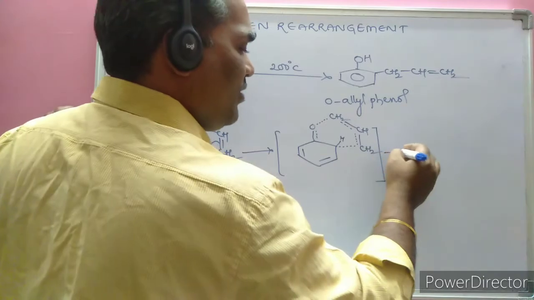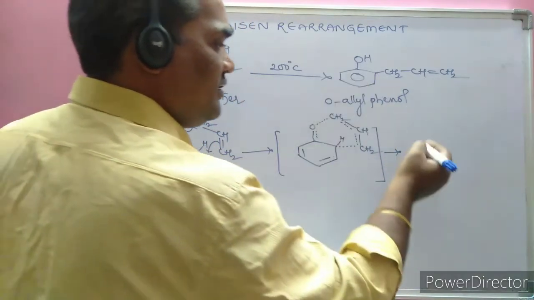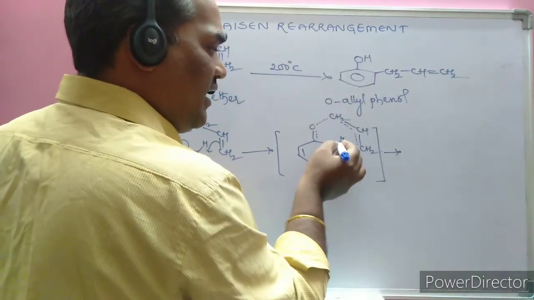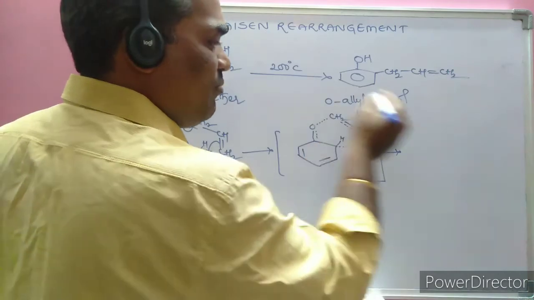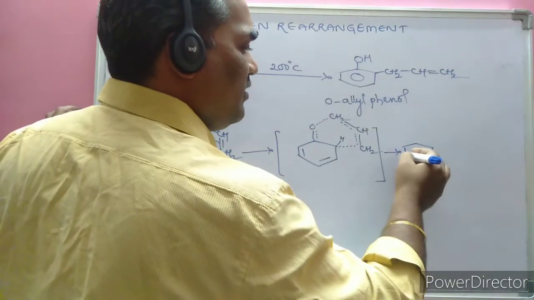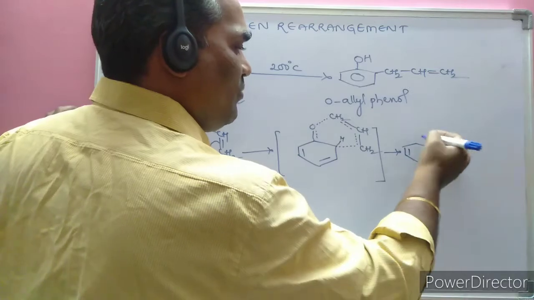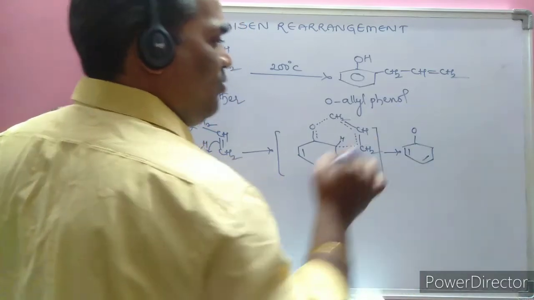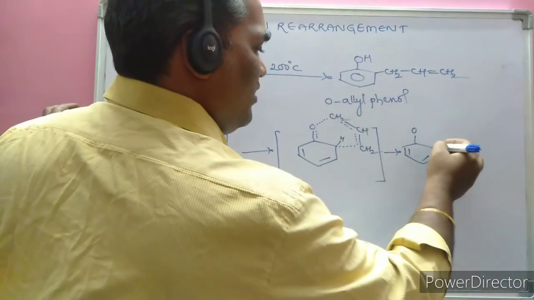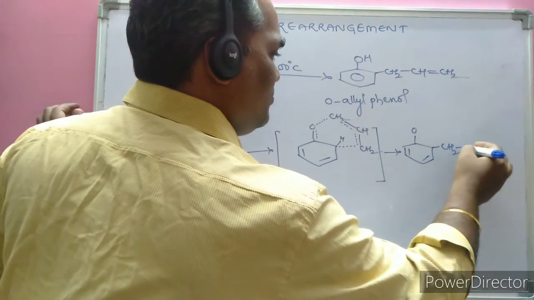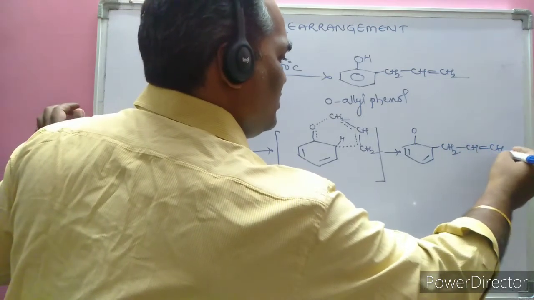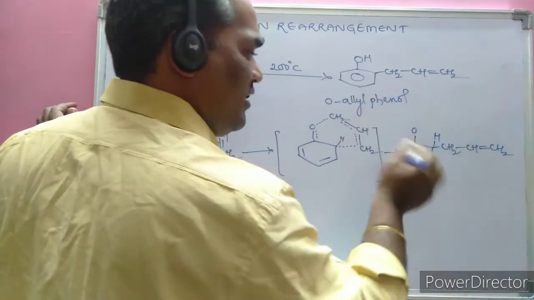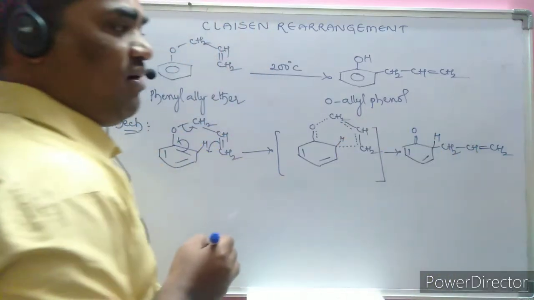Then what will happen is, when these electrons are shifted like this, the bond is polarized. Here is the double bond to O, and this bond forming is the CH2, CH=CH2. The hydrogen atom is already present and the double bond is formed here.